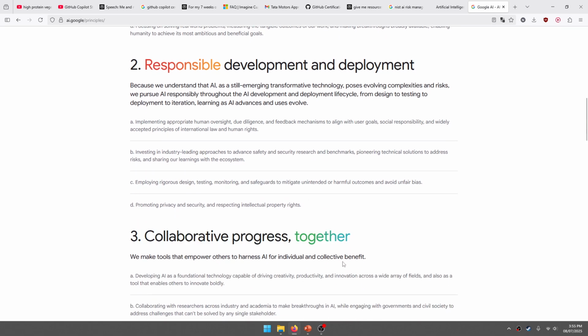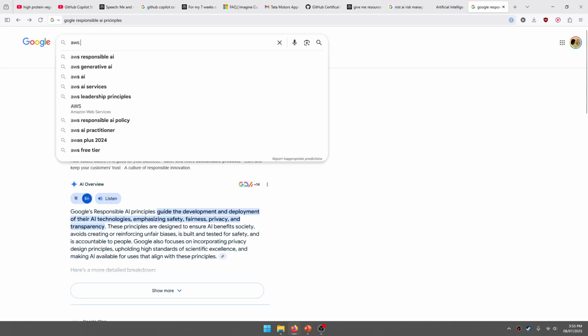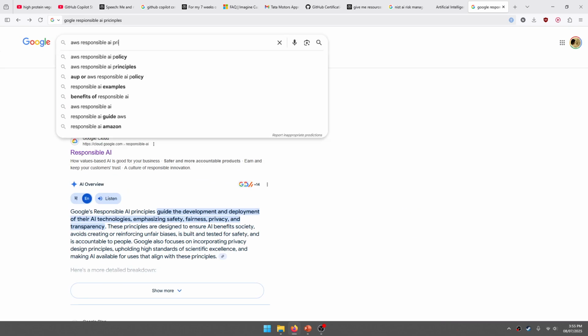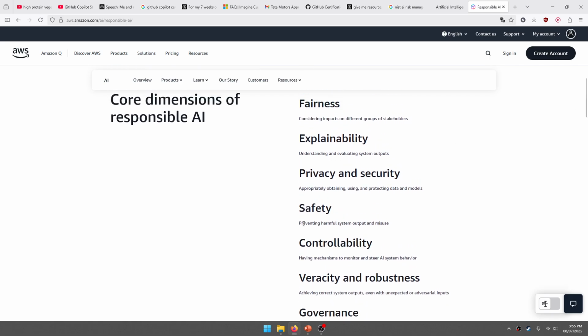So companies may have differing principles, but the core philosophy is the same, which I just told you about. The AI model should be inclusive, free of bias, and transparent in nature. And if you go for, let's say, AWS responsible AI principles, here, instead of principles, they use the words core dimensions, but the essence remains the same.